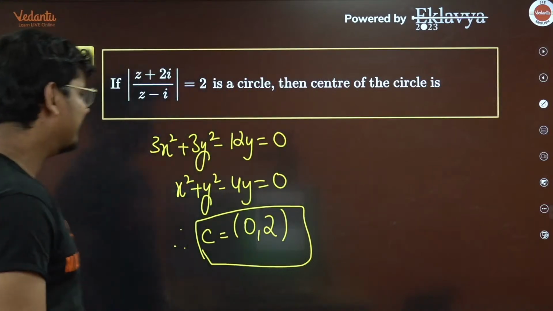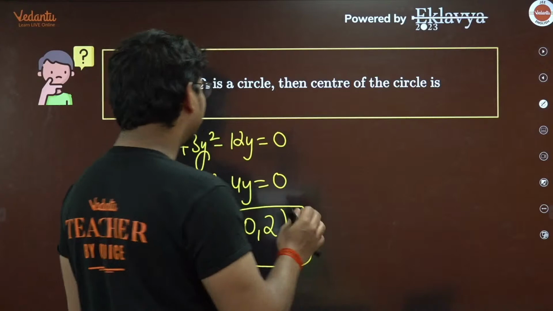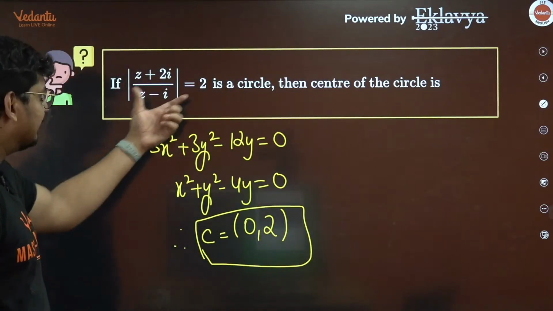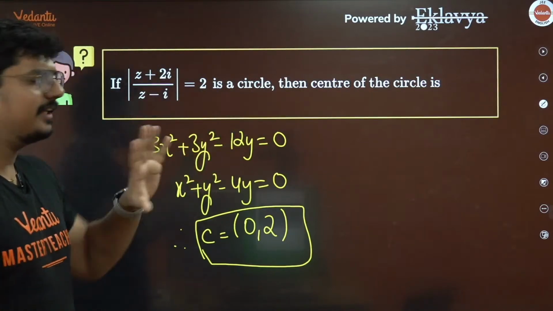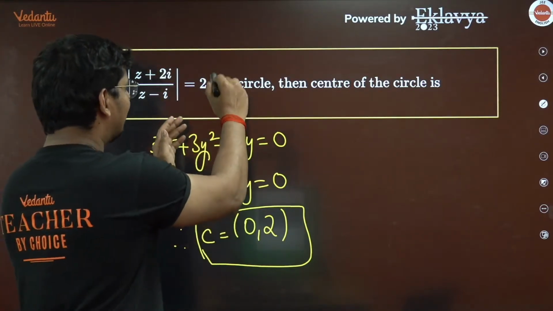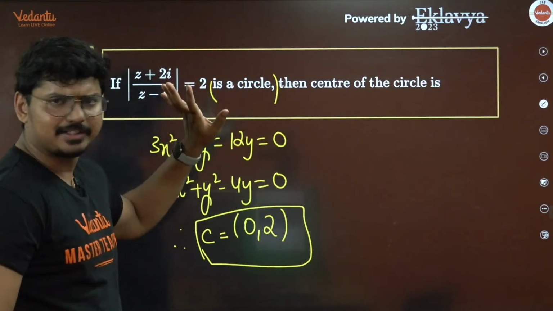Anyone is having any more doubt in this question? See, it's pretty simple. He's given that this is a circle. In fact, if this was not given, you could have done this question. This doesn't really matter to us.